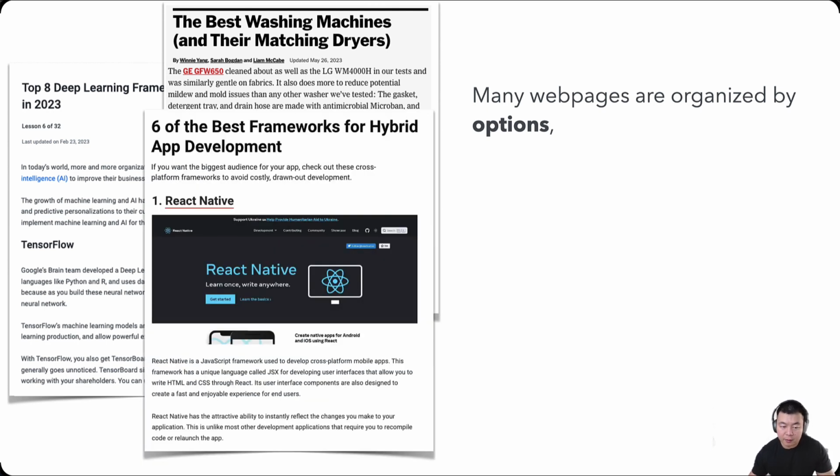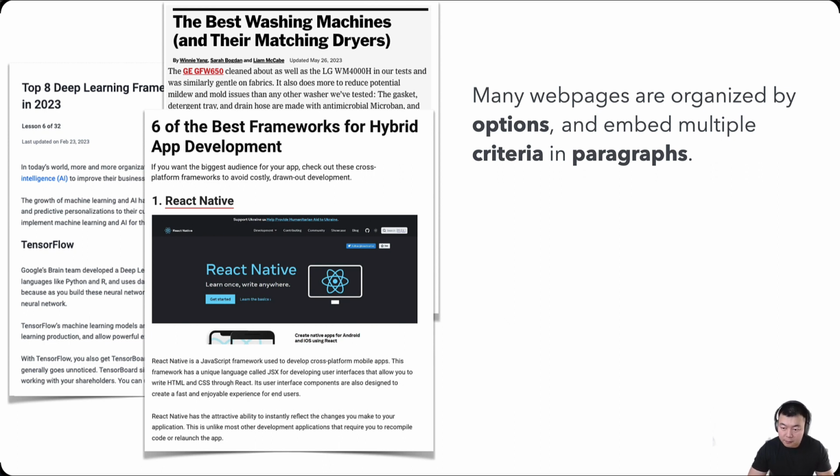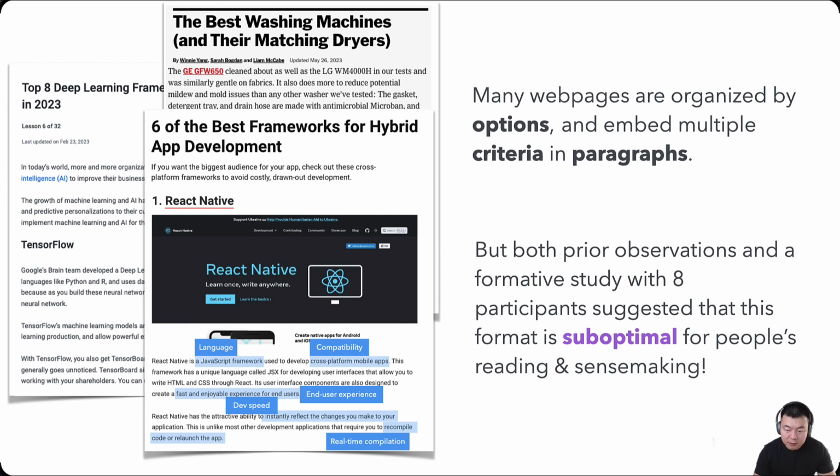Meanwhile, criteria are just embedded in paragraphs, sometimes in formal terms, or intertwined with each other, or not even explicitly mentioned, like the language used by this framework, the compatibility, the end user experience, the speed of the development, and so on and so forth. But we have repeatedly observed, both in our prior studies and in our own formative studies, that this is not the best for people's reading and sensemaking when they're not familiar with the topic, for several reasons.